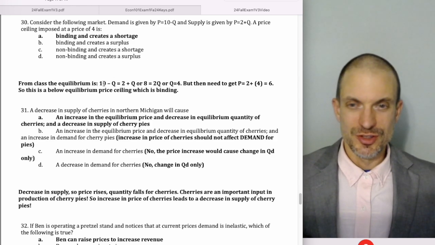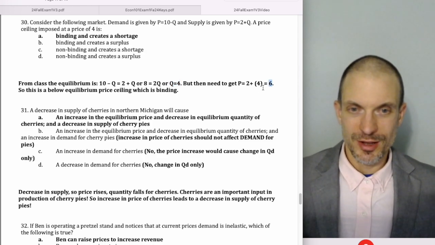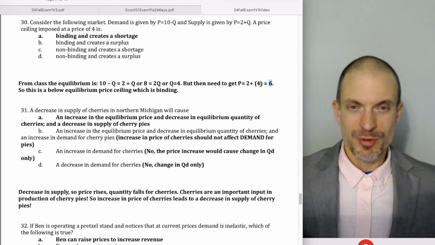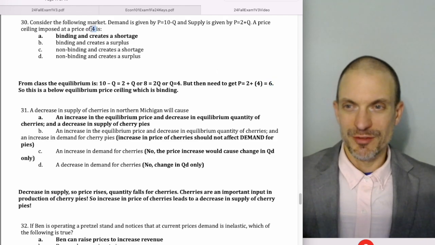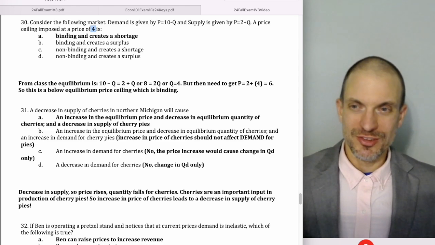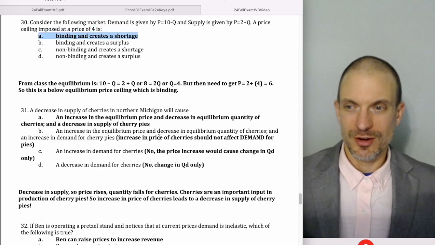So actually, you could remember from class the equilibrium quantity was 4, and then the equilibrium price is 6, or you could just calculate this algebraically. Because the equilibrium price is 6 and the price ceiling is imposed at 4, then we know we have a binding price ceiling, which creates a shortage. So the correct answer is A.